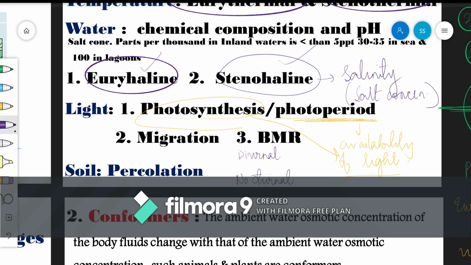So diurnal are the organisms that will perform activities in presence of light, and nocturnal are the organisms that will perform activities in absence of light, which means at darker places or maybe at night. So for example, for nocturnal we can take cockroaches, a very good example. We can also take the example of bats, and diurnal, for example, plants, because without light they cannot undergo the process of photosynthesis.